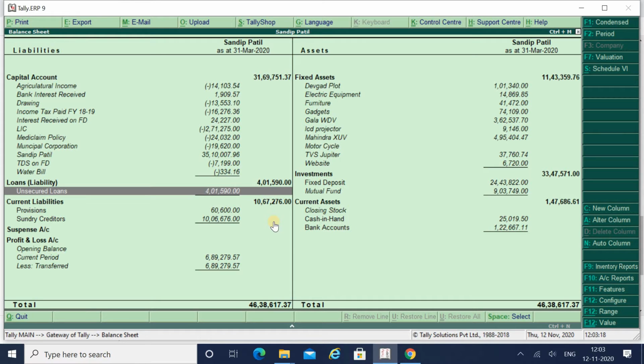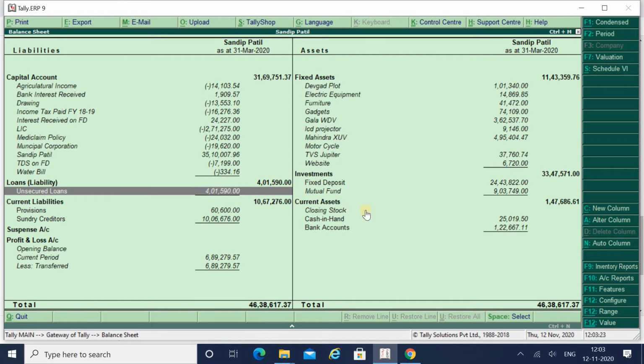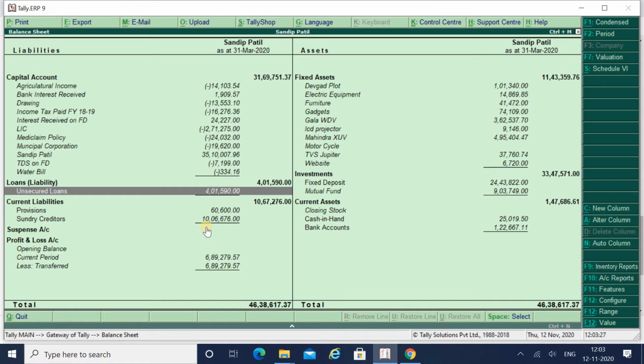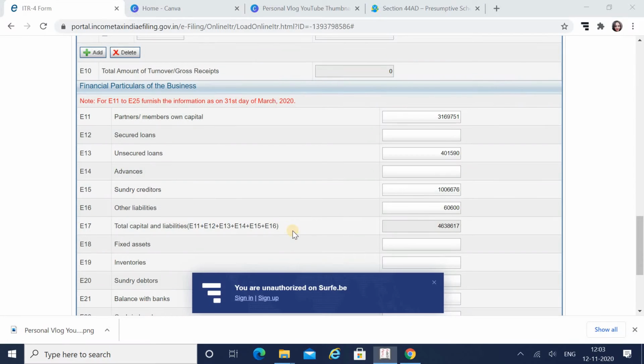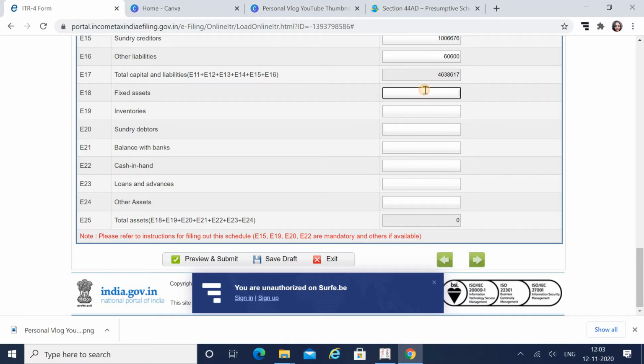Let me cross check: 31,69,751, then 4,01,590, sundry creditors 10,06,676, and 60,600. Now next is my fixed asset. Fixed asset you have to mention over here: 11,43,359.76, so I will make it 60.